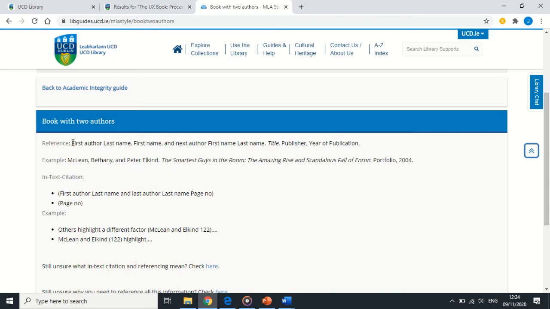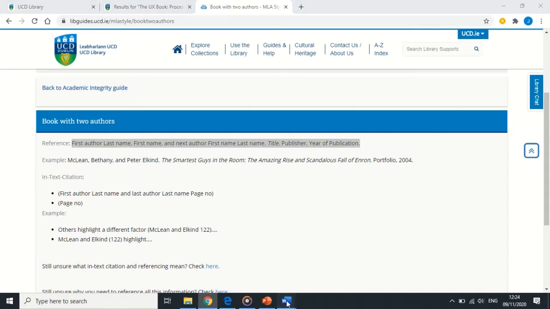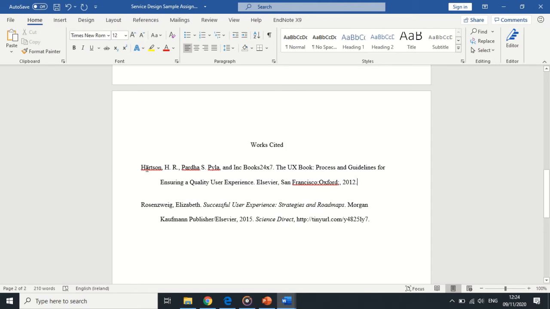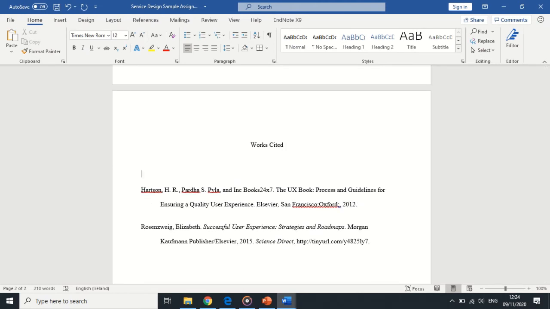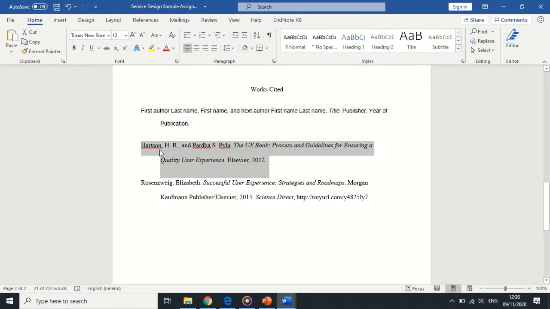So I'm going to copy and paste to make things easy for me. I find this a bit of a handy trick. I'm going to copy and paste what the reference should look like and put that just above my Hearts and reference so that I can make the two look the same. The main thing I had to change was to delete the Books 24/7, as that refers to the ebook platform and I read the print version. I deleted the place of publication, I italicized the title, and finally I changed the font and other format features to match my own document.